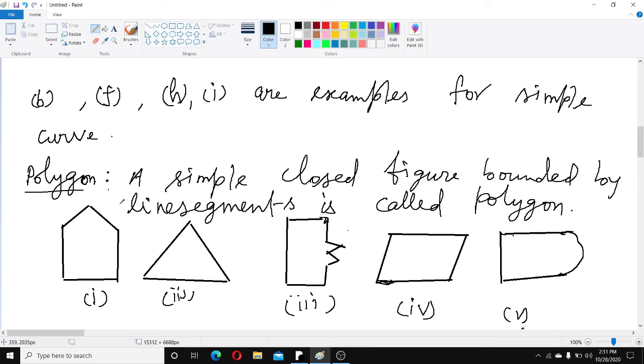So here the first 4, these 4 are polygons. Example for polygon, children. So how do we identify a polygon? You know, the figures which are bounded by line segments are called polygons, children.